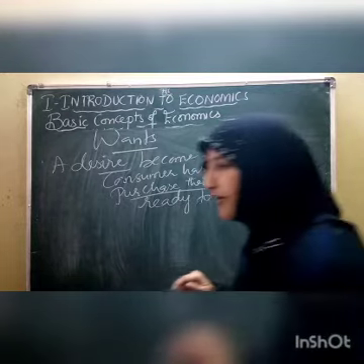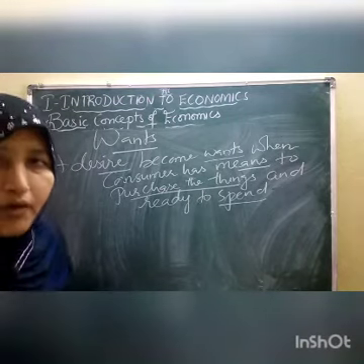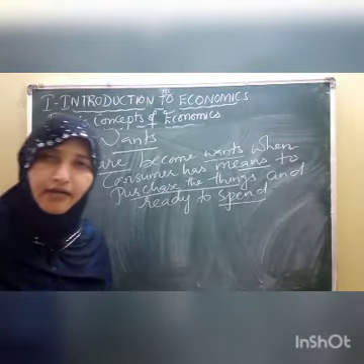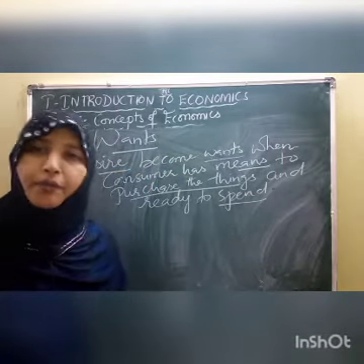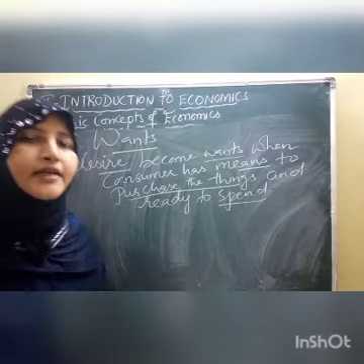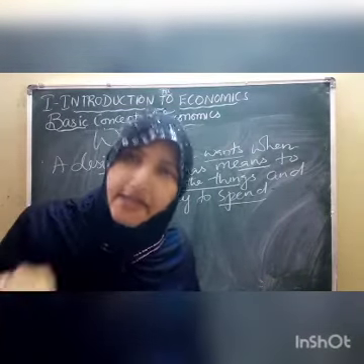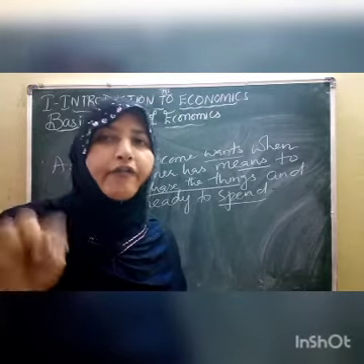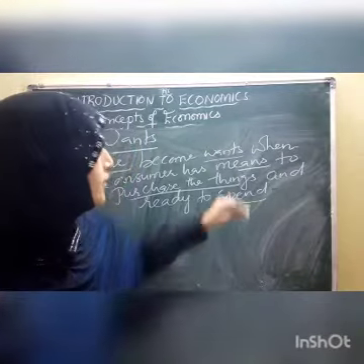What does it mean, children? Suppose a poor man desires to go to another place by aeroplane. Just by dreaming, by desiring, can we say that becomes your want? No, you should have the ability to pay for it. Ability to spend, that is the means.